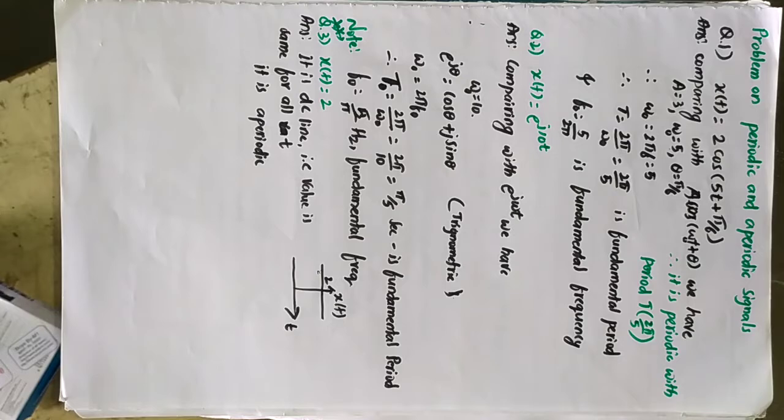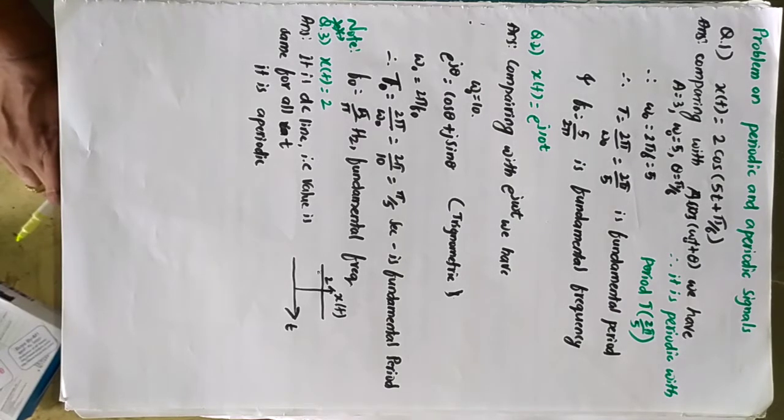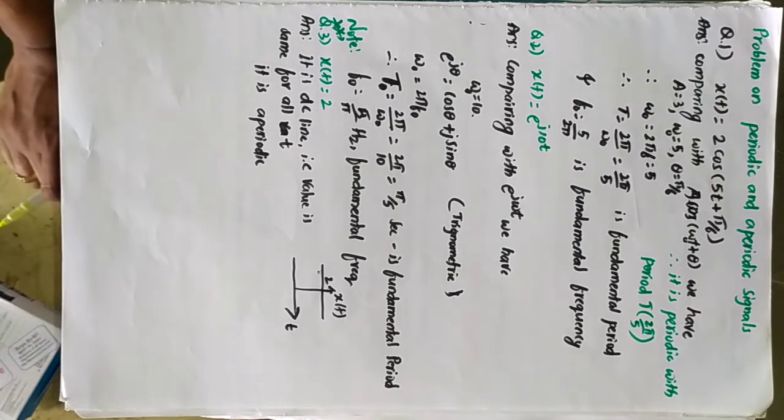In the previous lecture we started discussing one class of signal, that is periodic and aperiodic signals. We have come to a conclusion about how to find whether it is periodic or not, for continuous time as well as discrete time, and if it is a periodic signal, what will be its fundamental period and fundamental frequency. We have also seen how to find the periodicity of a composite signal, and some important notes and conditions while solving problems on periodic and aperiodic signals.